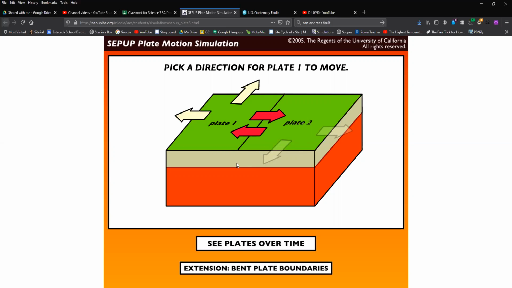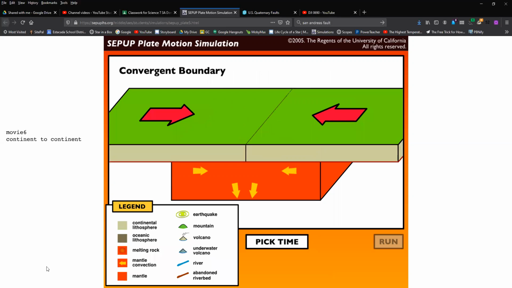So I'll just start with this one, and you want to click See Plates Over Time. We're going to do two arrows coming together, and we call this a convergent boundary. They're converging, or coming together. And so you can see what's going to happen when we run the simulation.